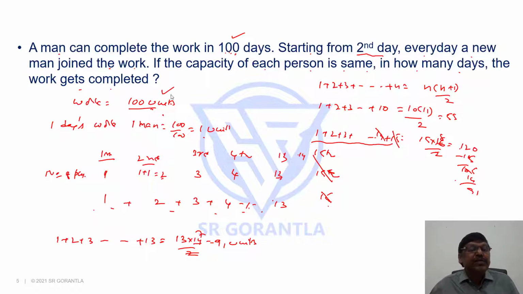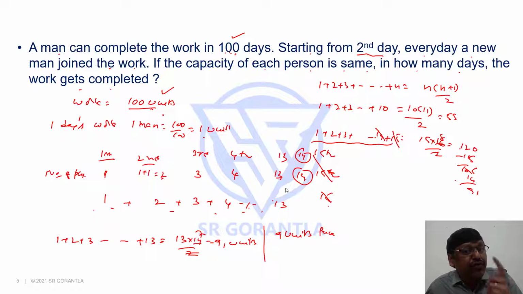But I want 100 units, which means still 9 units of work is pending. Who will do this 9 units? On the 14th day I have 14 people. If they work for one full day, they can complete 14 units. But I want only 9 units of the job to be done, which means they don't have to work for a full day. They have to work only part of a day.